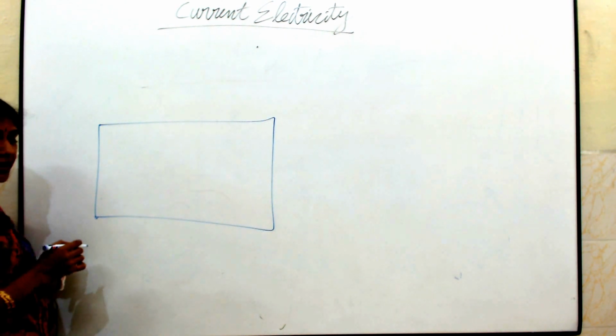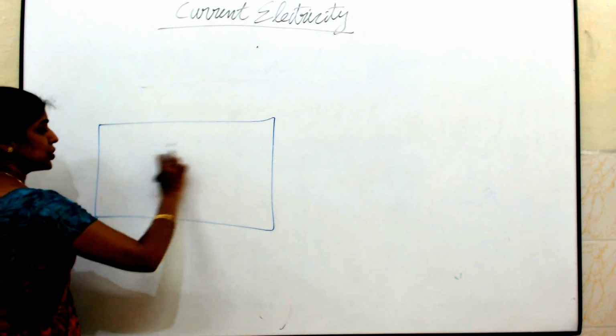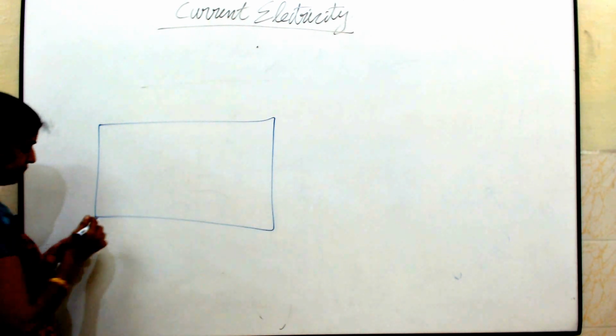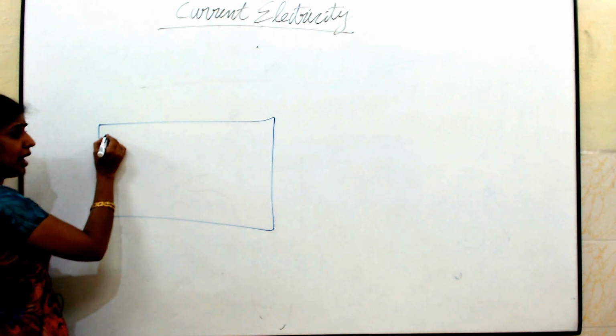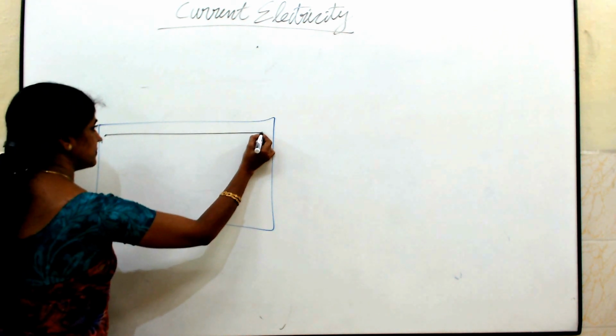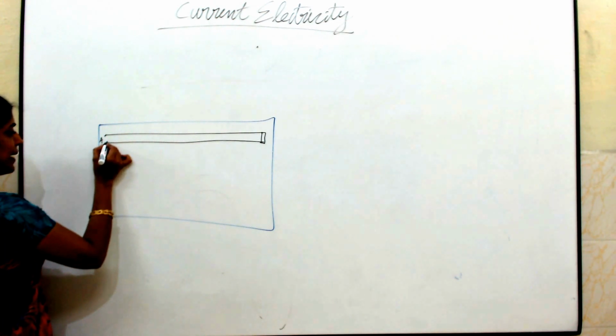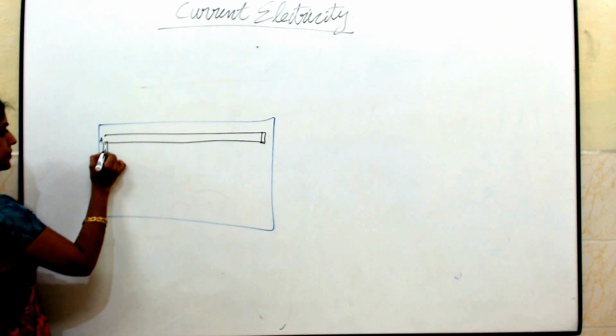This potentiometer wire consists of 10 meters of wire which are placed uniformly parallel to each other in a wooden board. Here I have the potentiometer wire. Let the starting point be A. It is stretched uniformly like this. All the wires are parallel to each other.